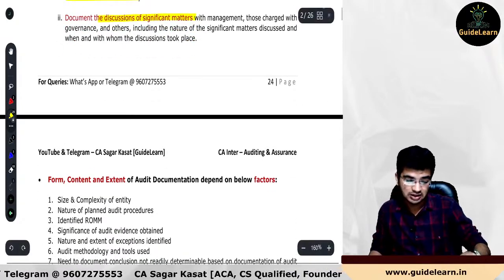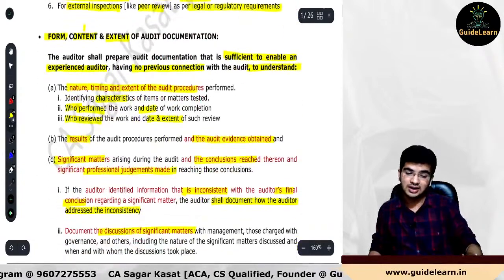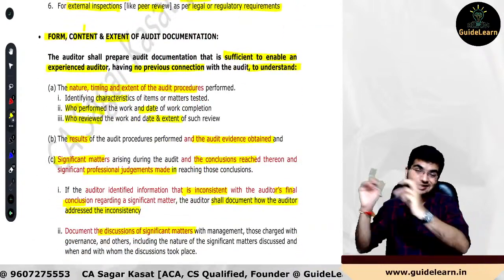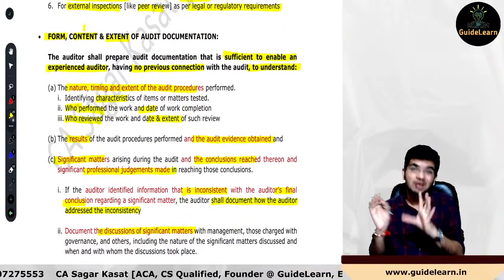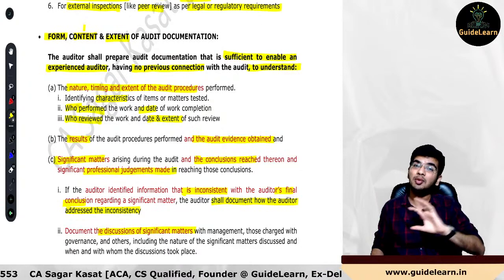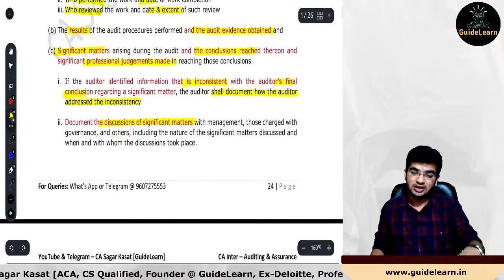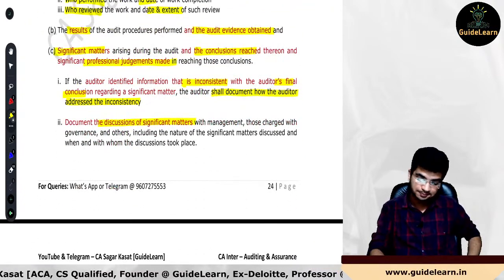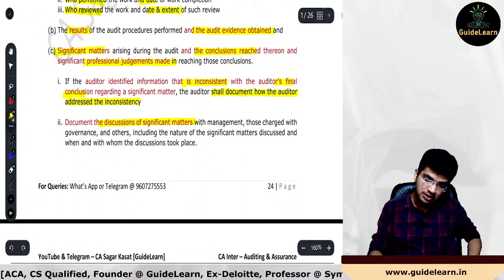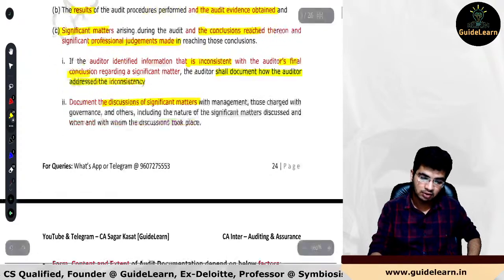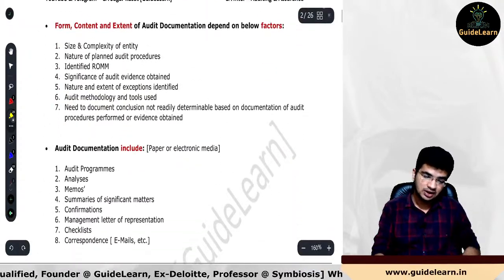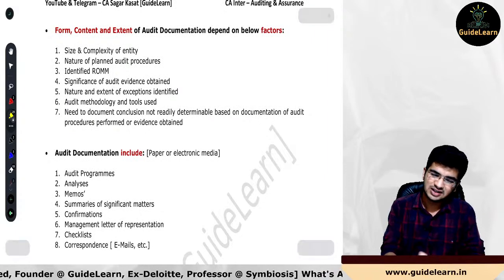I hope you guys are absolutely clear. So you have to document in such a way that an external experienced auditor, having no previous connection with the audit company or auditor, will be able to understand all these particular points. I hope you guys are clear. Very easy. Very easy. Okay. So now the next thing. This I would not cover. What is the form, content and extent?